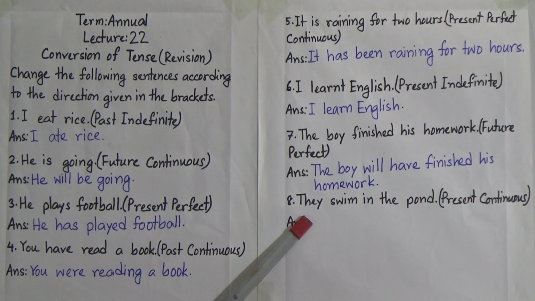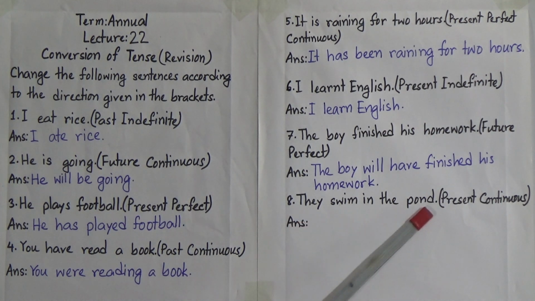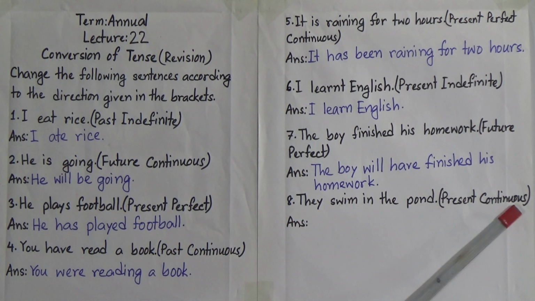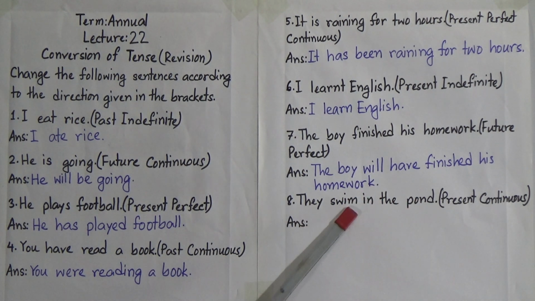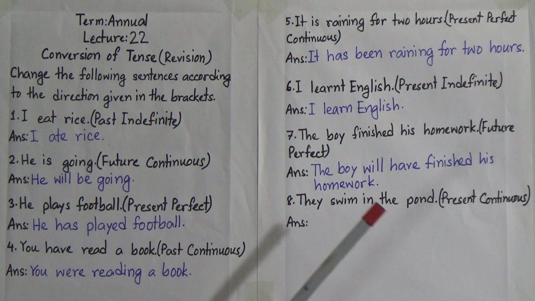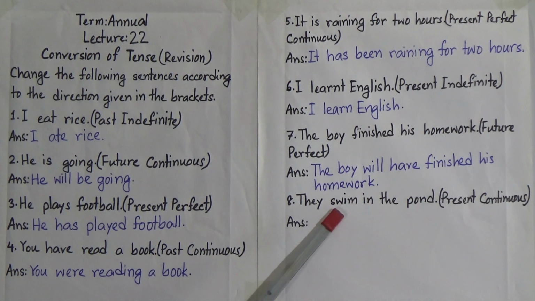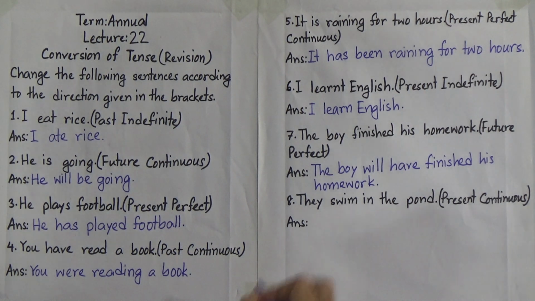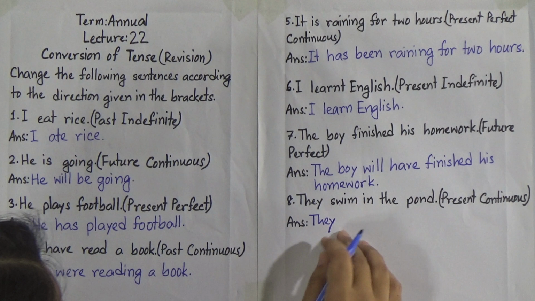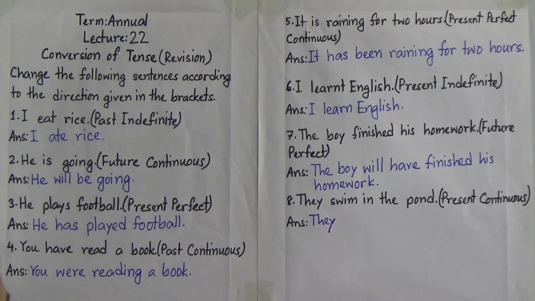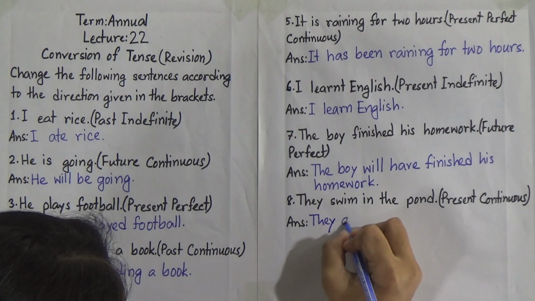Now number 8 and the last one of our today's class. They swim in the pond. We will change it to present continuous tense. Now look, they swim in the pond. After the subject there is the present form of the verb swim. That means it is in the present indefinite tense, and we will change it to present continuous tense, and it's very easy. So according to the structure, at first we will write the subject they, then there will be am, is, are, and we all know that they is the plural subject, so we will use here are.